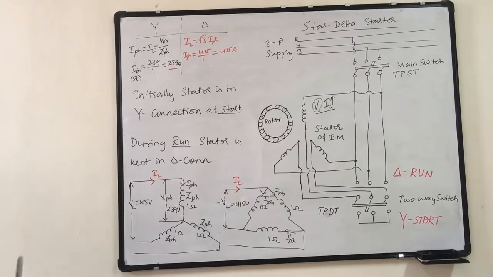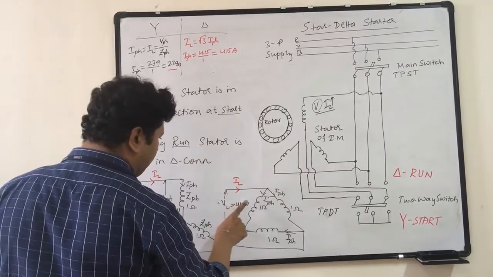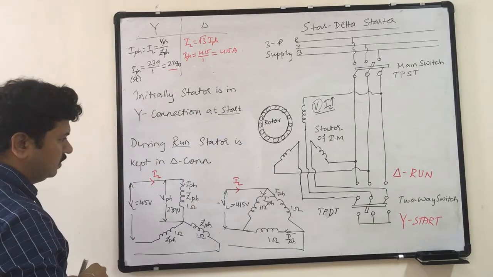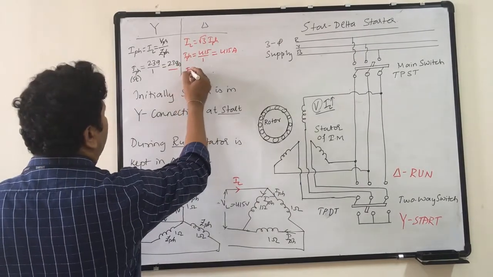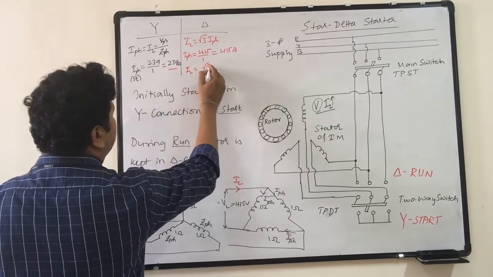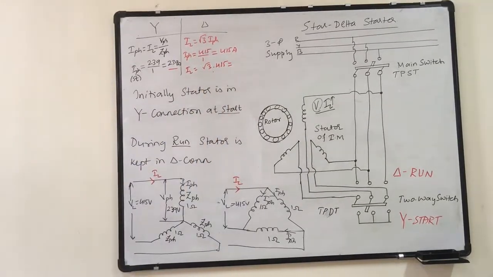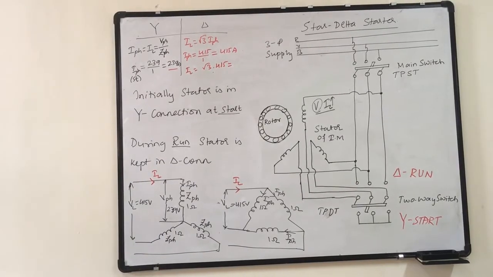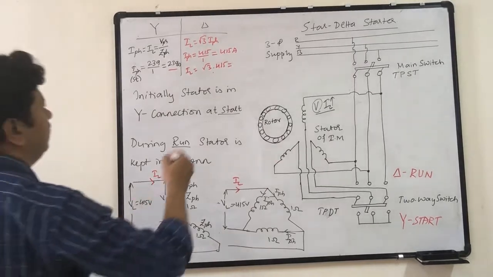Now, sorry, I cannot apply 415 volts here. Yes, we will see what will happen. Now what is IL? It is root 3 times 415, which is 718 amperes.